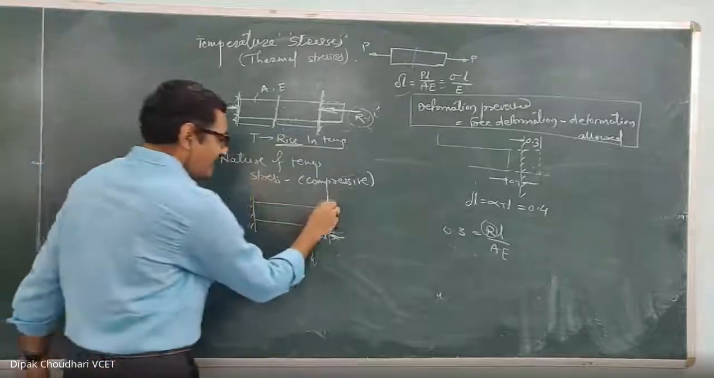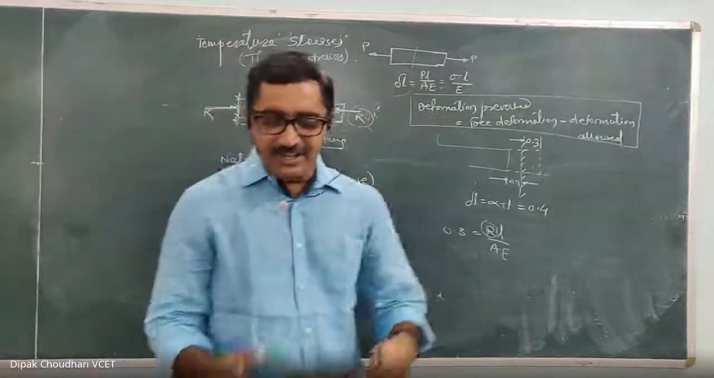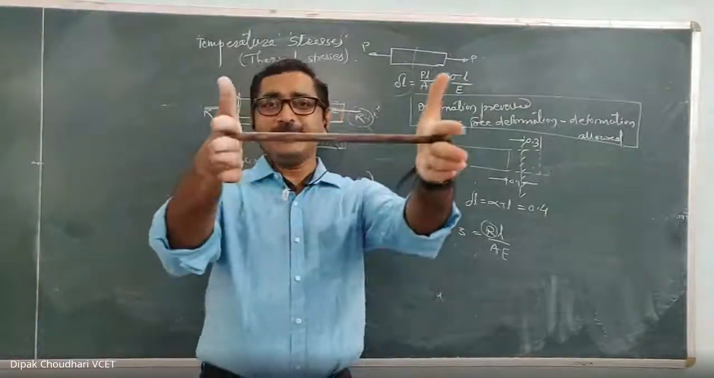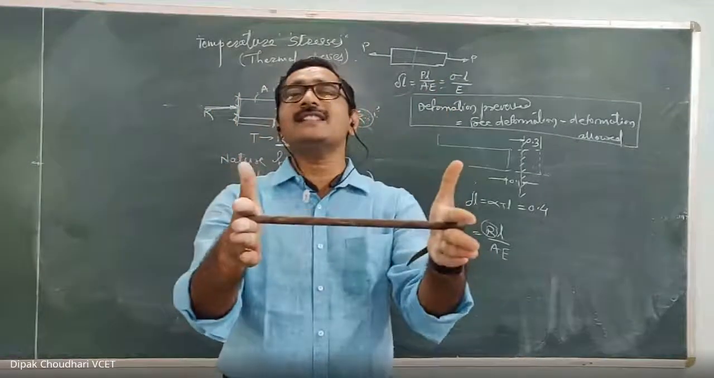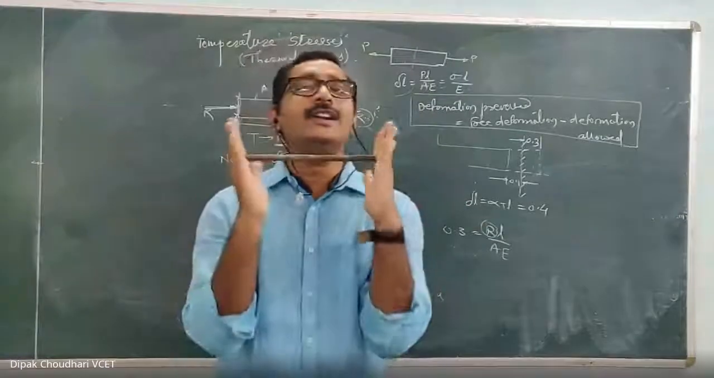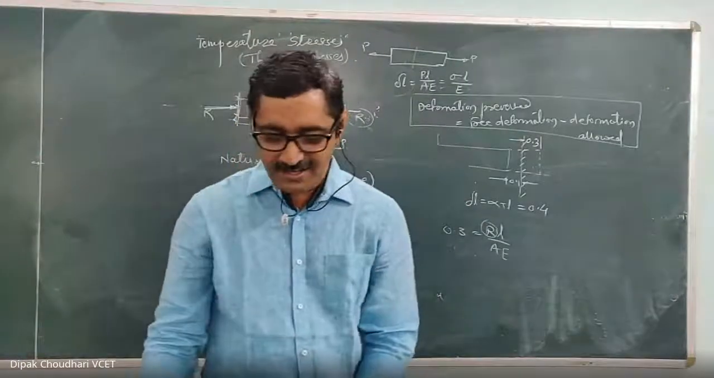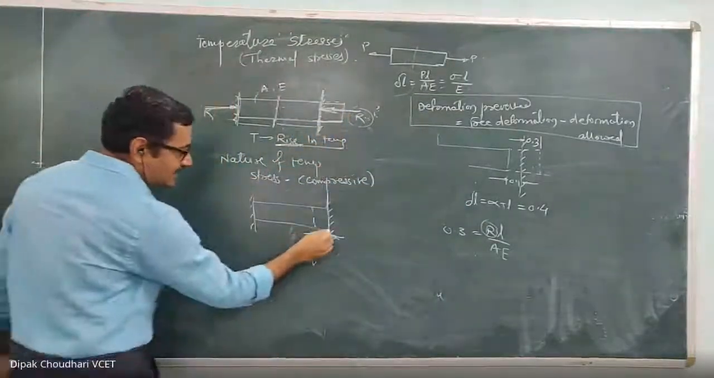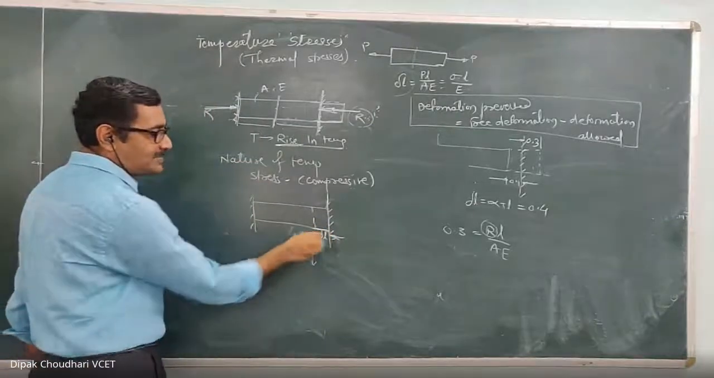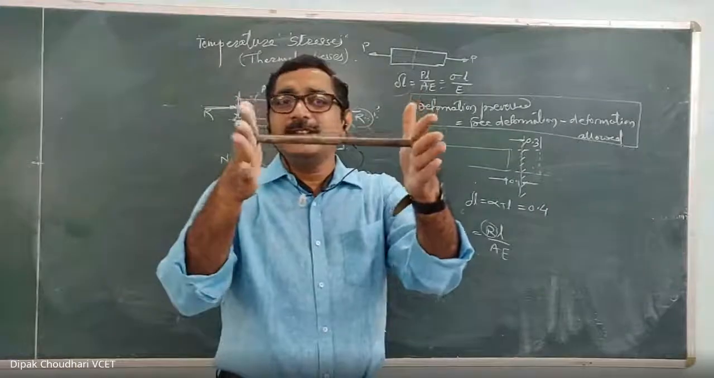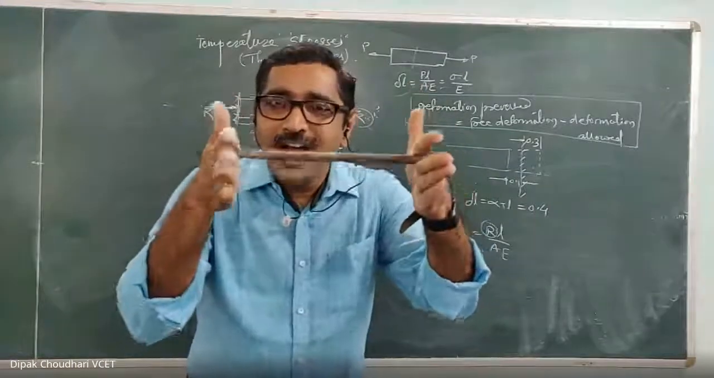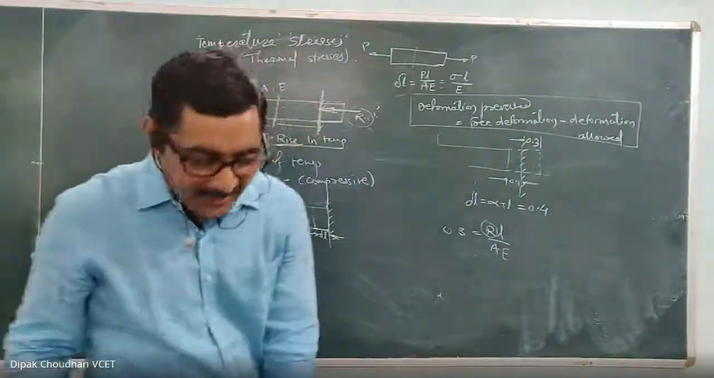But at the end, it is rigidly supported. There are some clampings, so it is rigidly fixed. Because of this clamping, it is neither free to elongate nor free to contract. In this case, this contraction is prevented when there is a fall in temperature. To prevent this contraction, this support has to apply the reactive force.